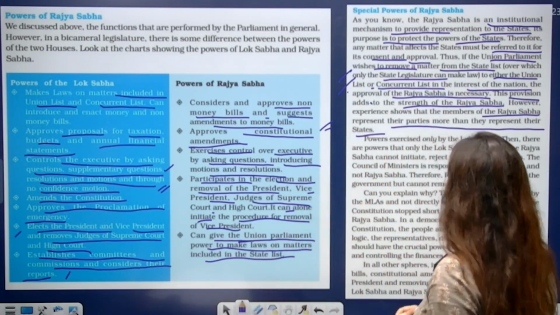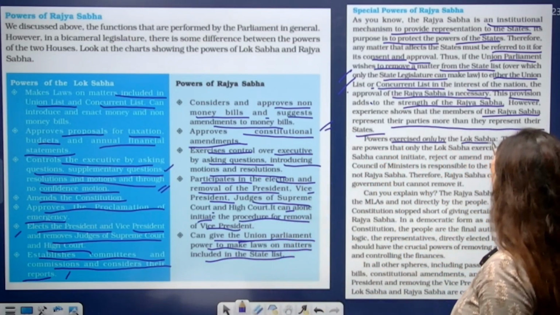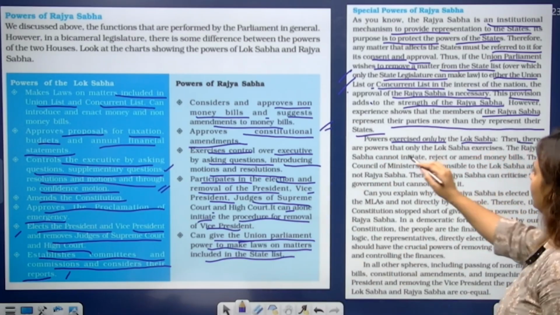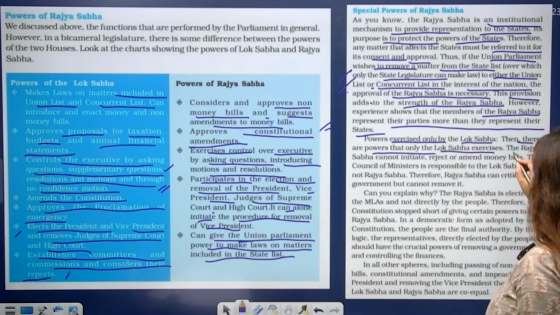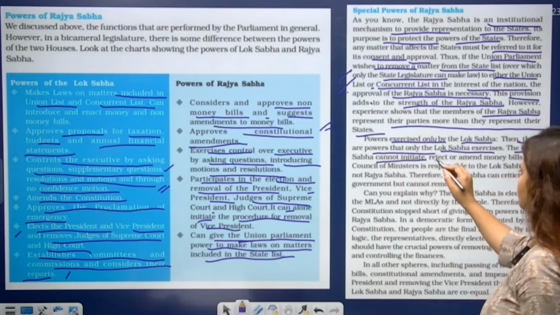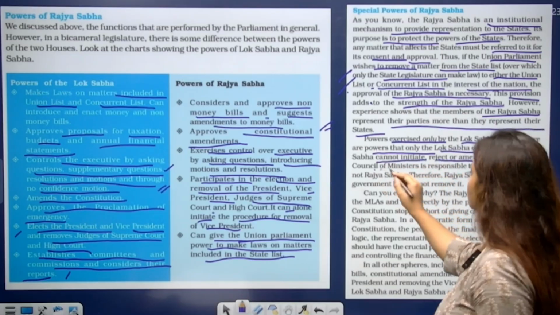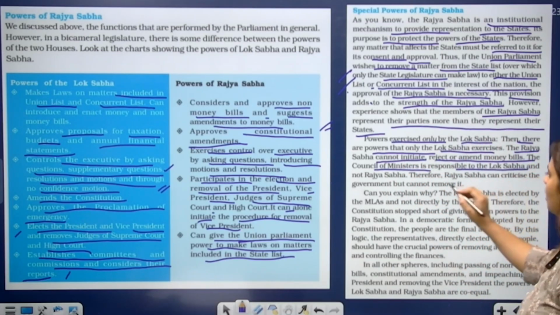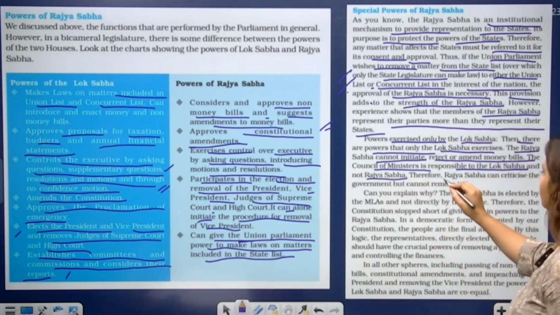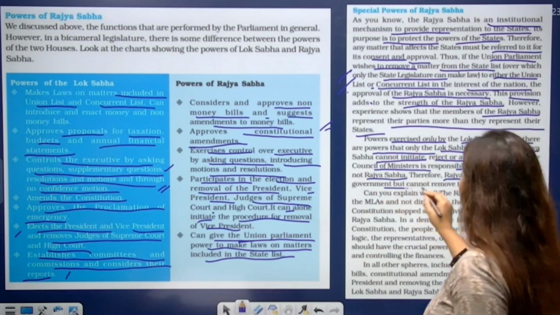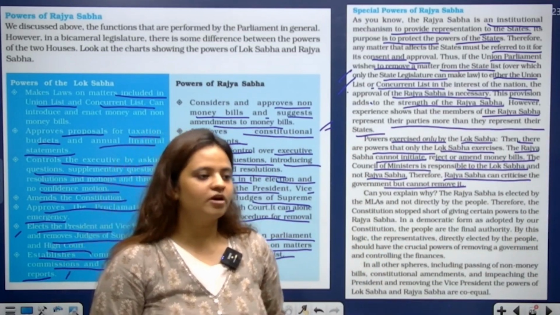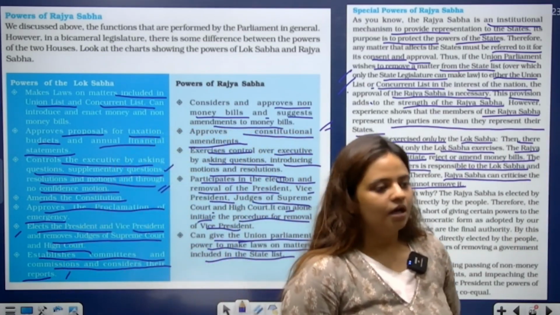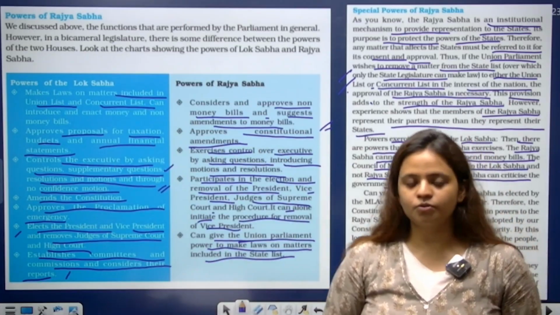Okay, here are the powers exercised only by the Rajya Sabha, and there are powers that only the Lok Sabha exercises. The Rajya Sabha cannot initiate, reject, or amend a money bill. The Council of Ministers is responsible to the Lok Sabha and not the Rajya Sabha. Therefore, the Rajya Sabha can criticize the government but cannot remove it. So, as I have told you, the powers of Rajya Sabha are quite limited if we compare it to the Lok Sabha.